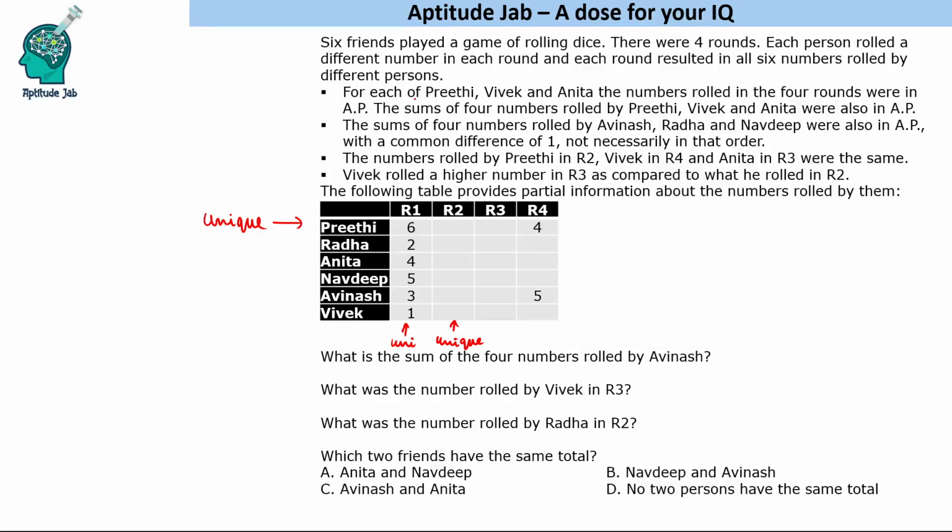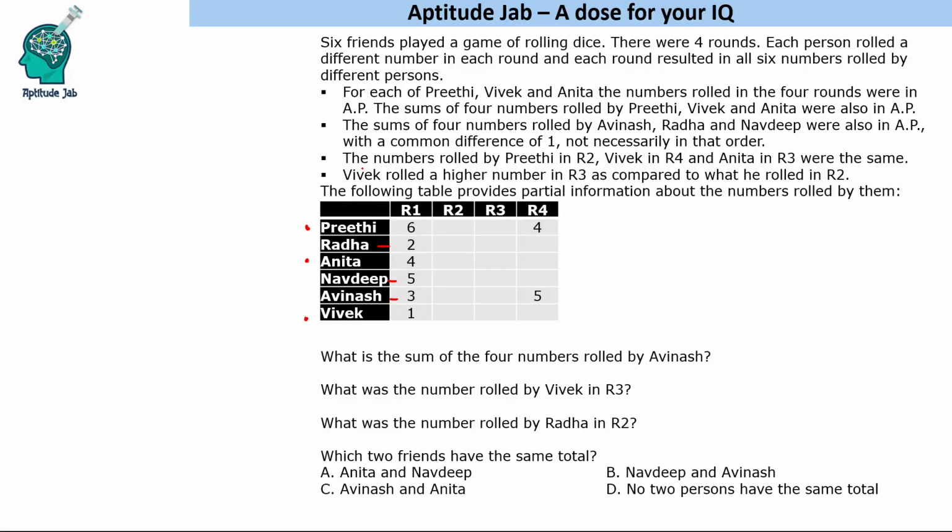Now some more conditions are given to us, that for each of Preeti, Vivek and Anita, the numbers rolled in the four rounds were in arithmetic progression. The sum of four numbers rolled by Preeti, Vivek and Anita were also in arithmetic progression. So these numbers are in arithmetic progression, the four numbers that they rolled, and the sum of those numbers is also in arithmetic progression. The sum of four numbers rolled by Avinash, Radha and Navdeep were also in AP with a common difference of 1, not necessarily in that order.